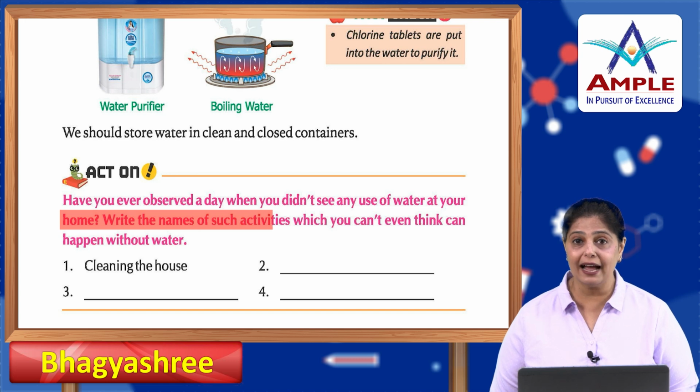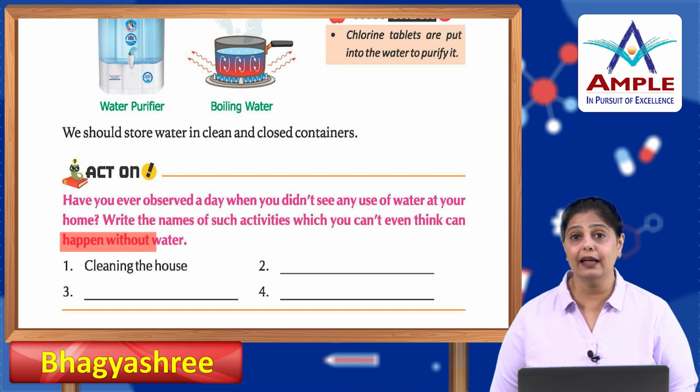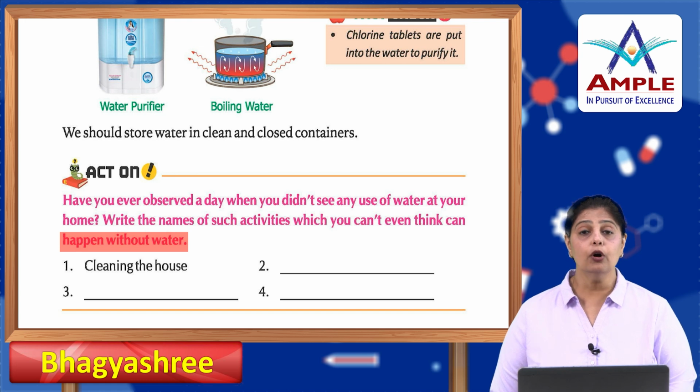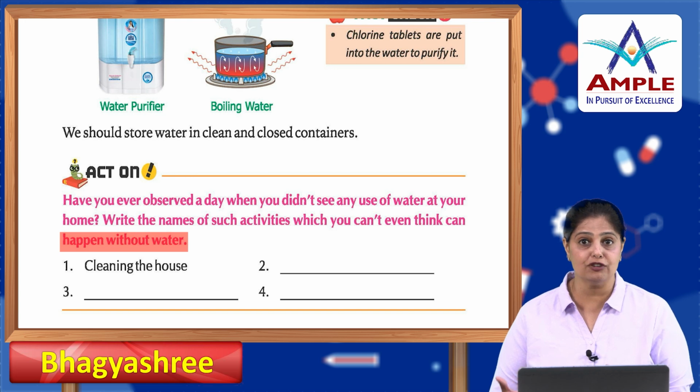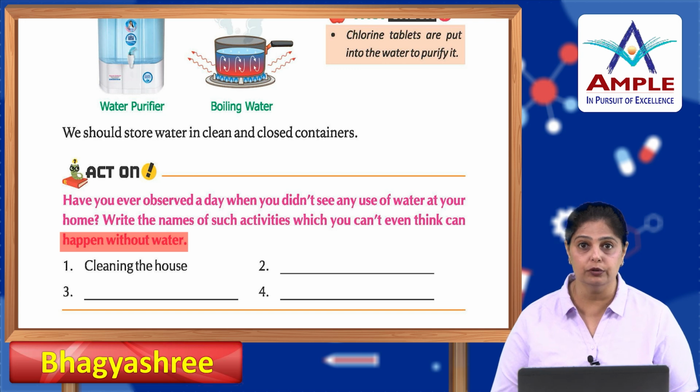Write the names of such activities which you can't even think of, or which can happen without water. So, when somebody says that there is no water coming out of the tap, don't you get anxious about it? Don't you get worried? Because water is required for everything that we do on a daily basis. So, there is not even a single day that can happen without water.